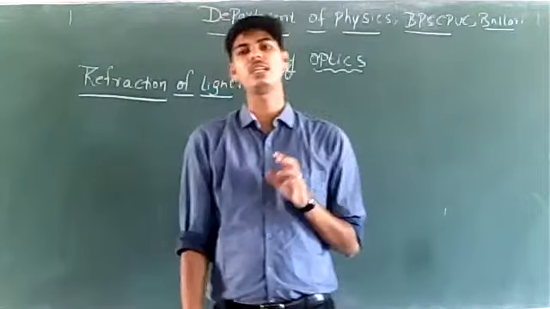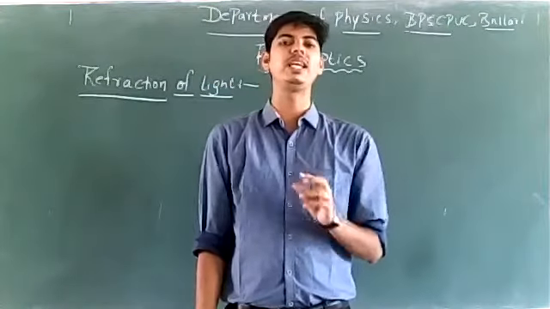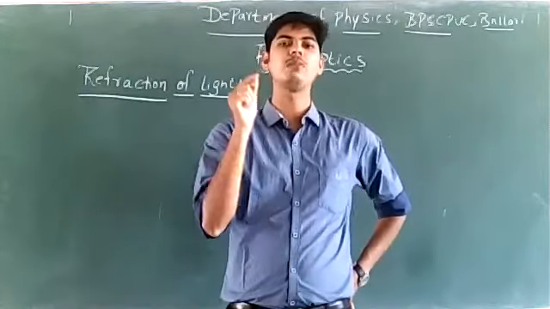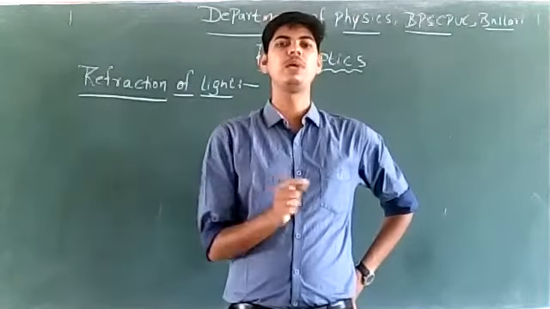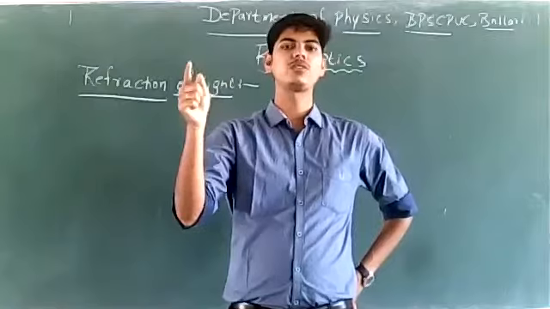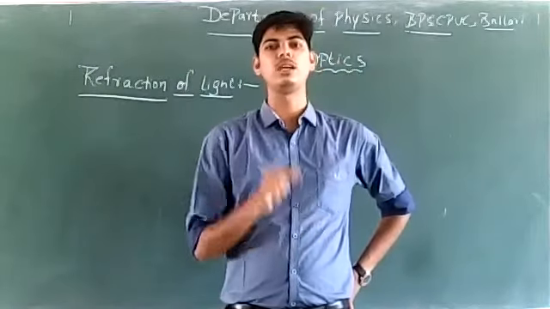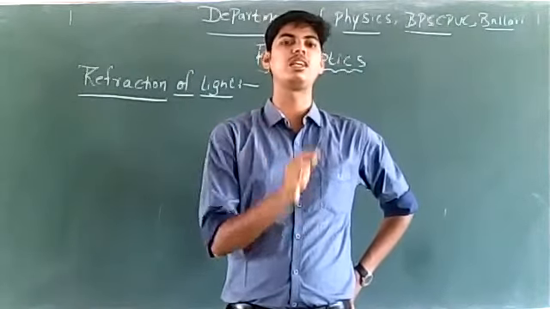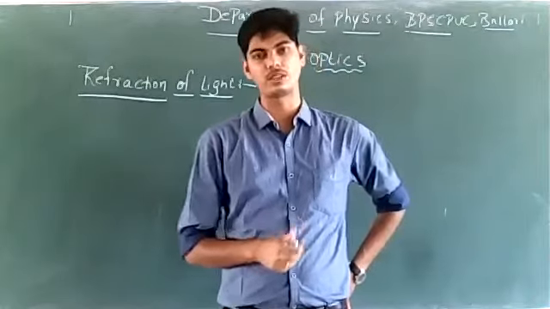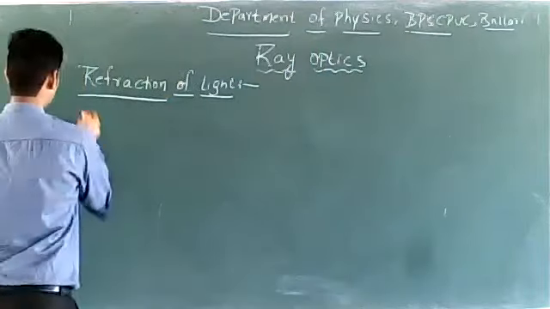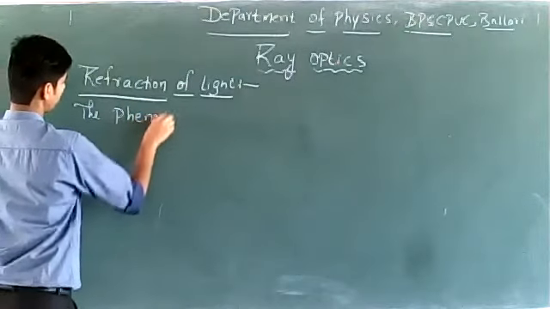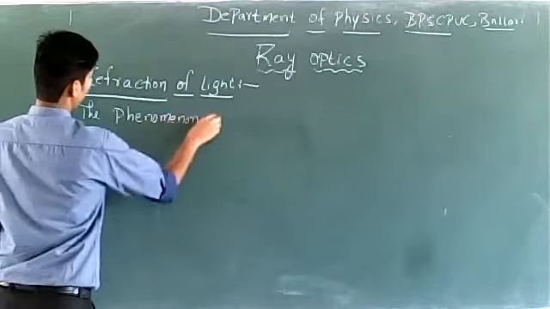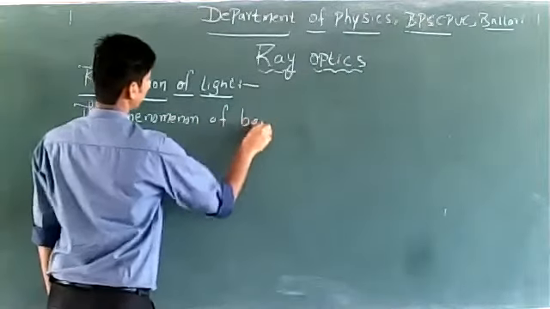So what is refraction of light? Refraction of light is the phenomenon of bending of light. Refract means bend. The phenomenon of bending of light when it travels from one medium to another medium of different optical density is called refraction of light.